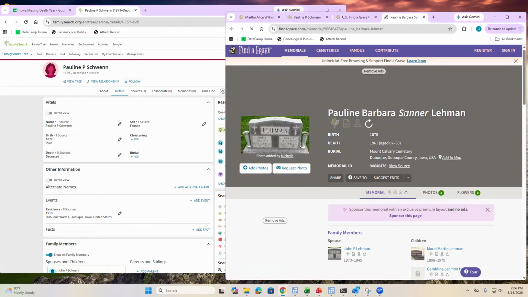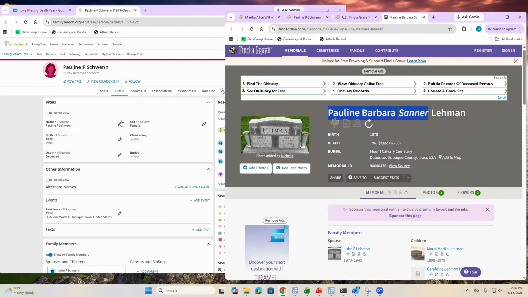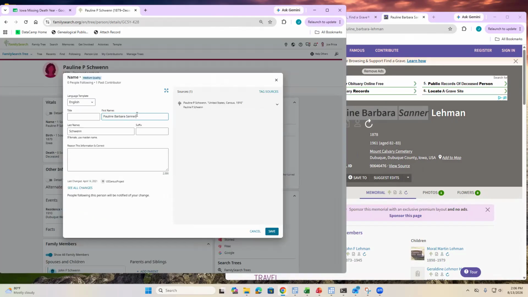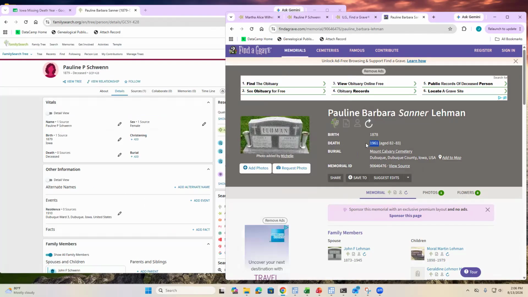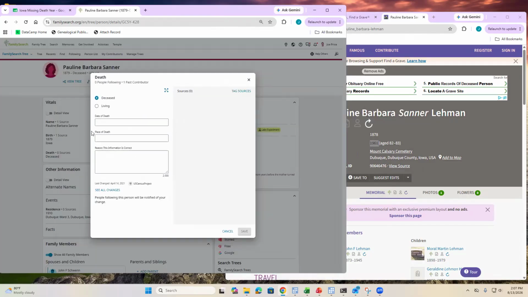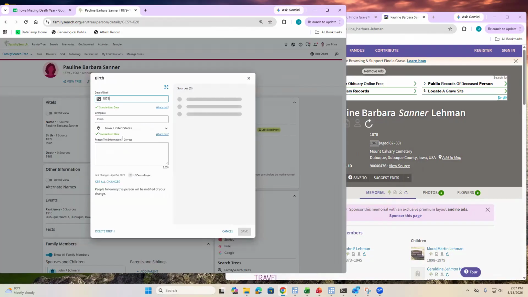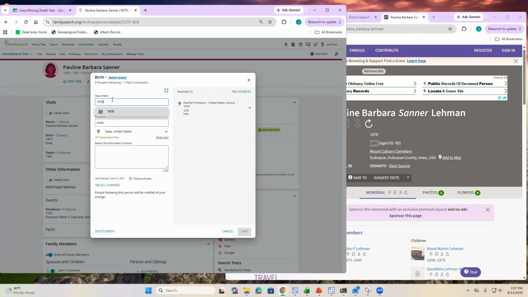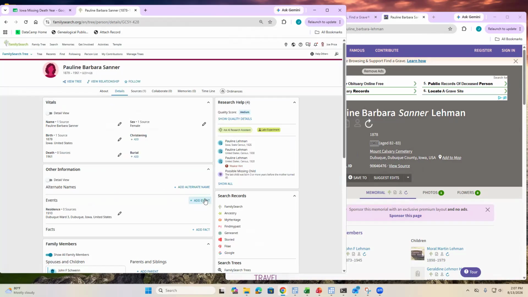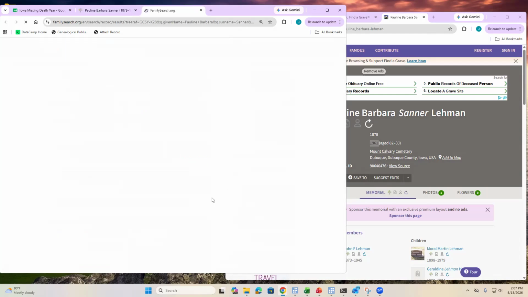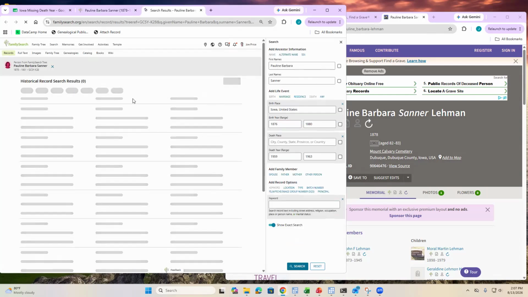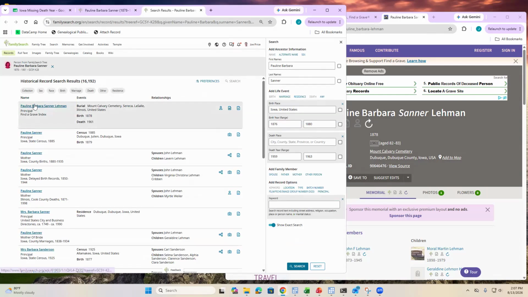which was to find when she died. And so we'll put in that information, and then we're going to put in her death year right there. And then I'm going to change her birth year really quick, and then I'll standardize that. Okay, and then just because we put that in, we might now get a death record hint that we can attach right there.